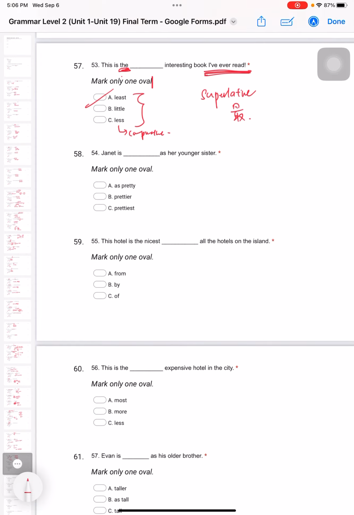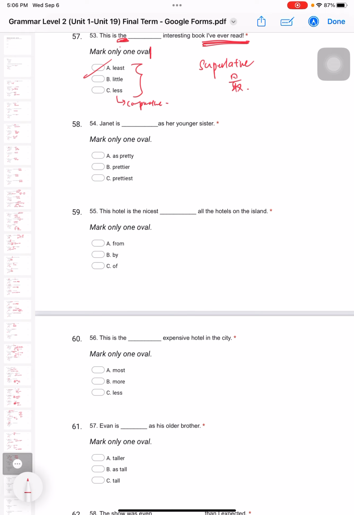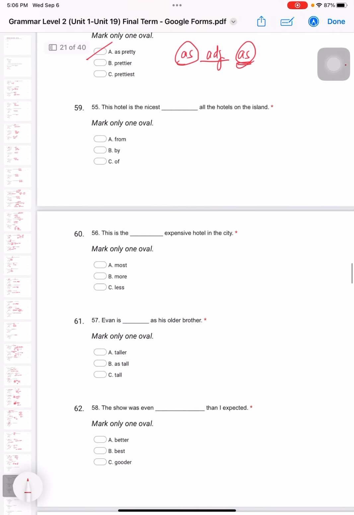Okay, 54. Janet is as pretty as her younger sister. When you see the word as, must be as also as. This is adjective. As pretty as means 一样漂亮. As big as means 一样大. Must have the word as at the side. Okay. 55. This hotel is the nicest of all the hotels on the island. Okay, so nicest 最好的. So which one? Yeah, it's the nicest of all the hotels. Of, you're gonna use of.